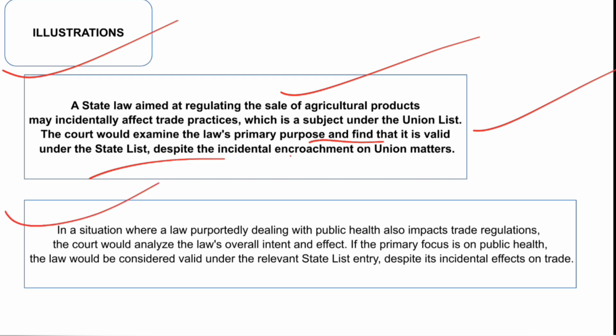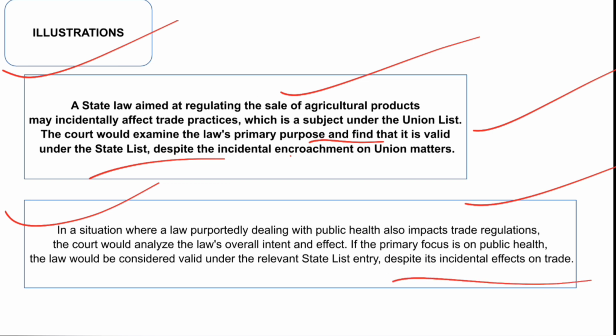Again the same thing. And another example, in a situation where a law purportedly dealing with public health also impacts trade regulations, the court would analyze the law's overall intent and effect. If the primary focus is on public health, the law would be considered valid under the relevant state list entry despite its incidental effects on trade.